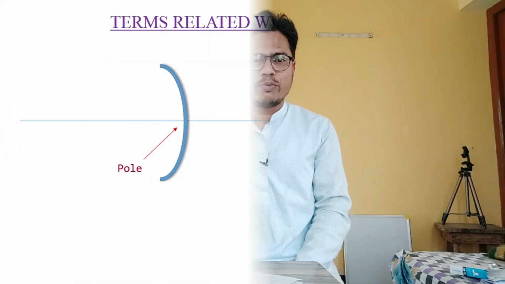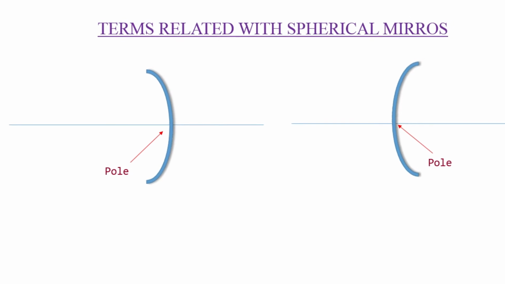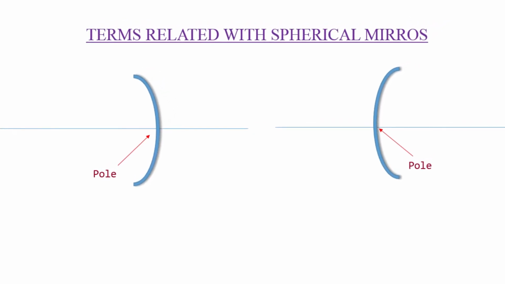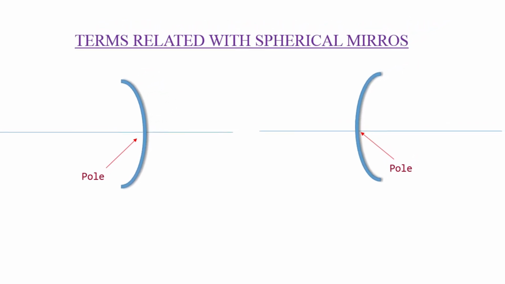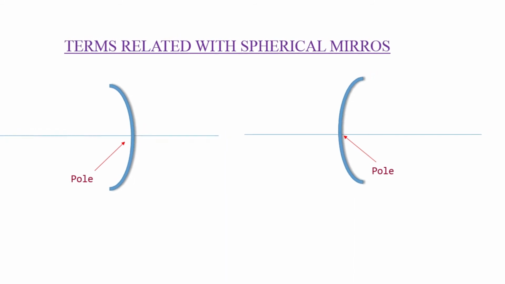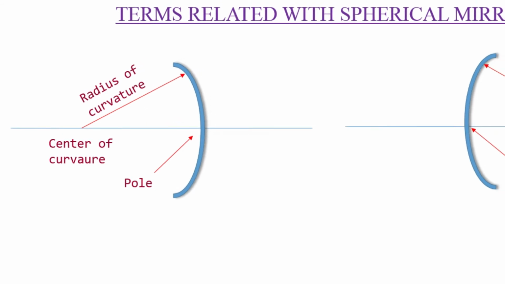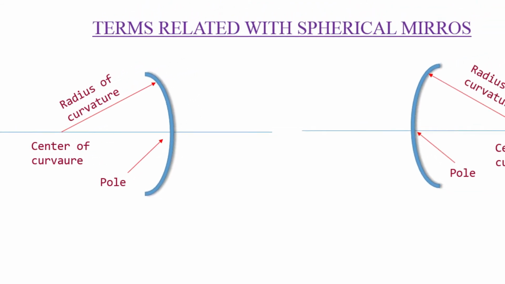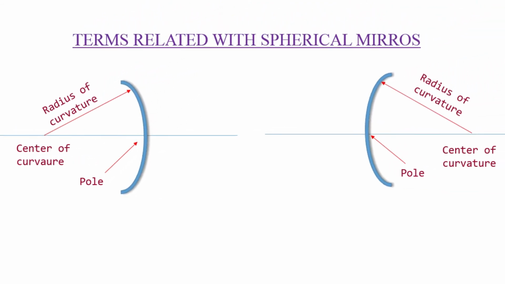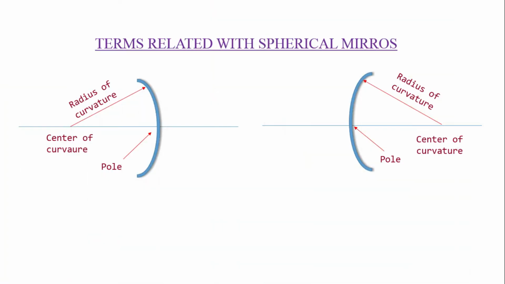There are some terminologies associated with spherical mirrors. The first one is pole. Pole is the midpoint or central point of the aperture of the spherical mirror. The radius of the sphere of which the mirror was part is called the radius of curvature, and the center of that sphere is called the center of curvature. A straight line joining the center of curvature to the pole of a spherical mirror is called the principal axis.